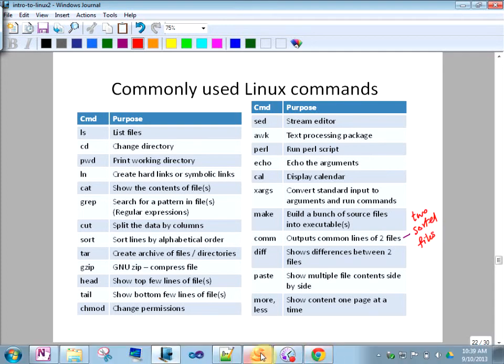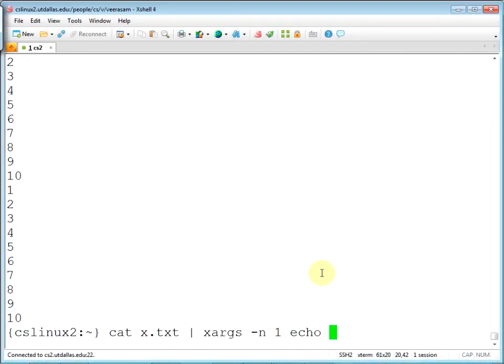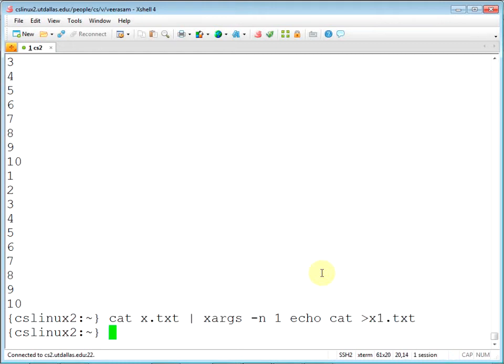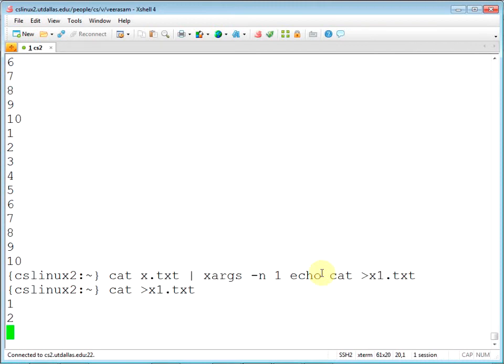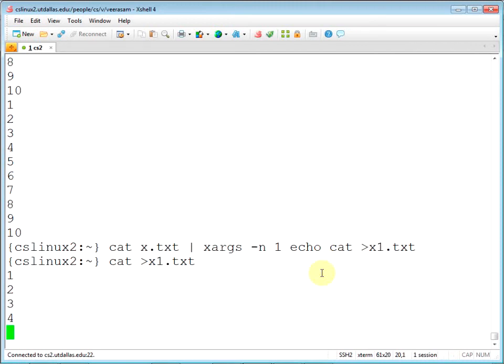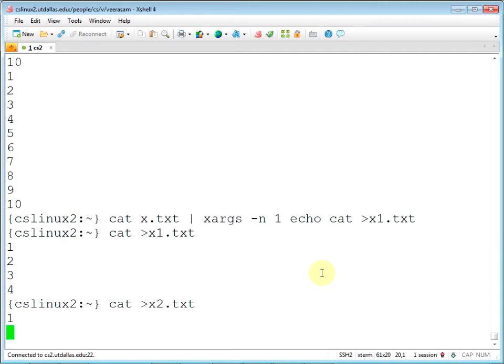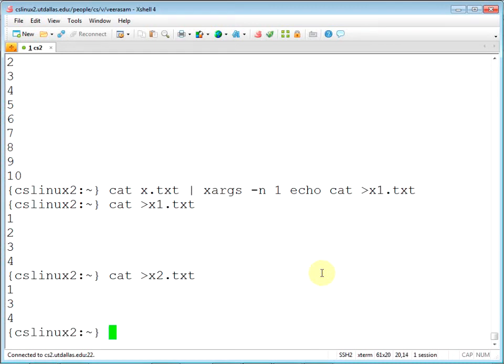Okay, so maybe I can just show you a very quick example. x1 has 1 2 3 4, x2 has 1 3 4. comm x1.txt x2.txt.